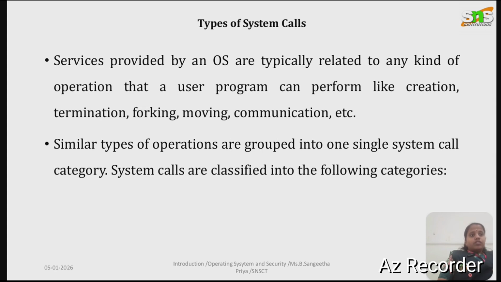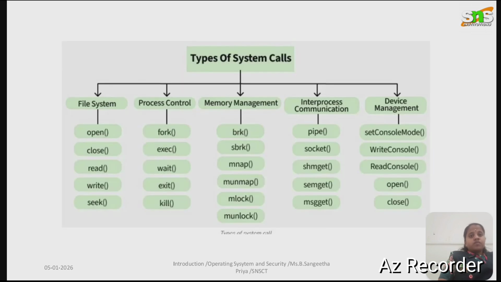The types of system calls. They are related to the kind of operations that the user program can perform, like creation, termination, forking, communication, etc. Similar types of operations are grouped into one single system call category. The system calls are classified into the following categories: the file system, that is opening the file.